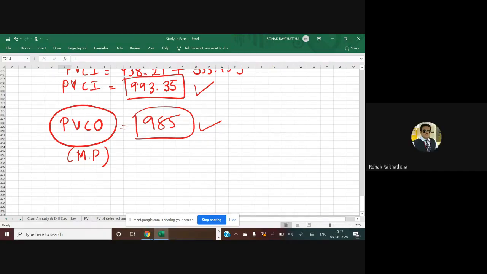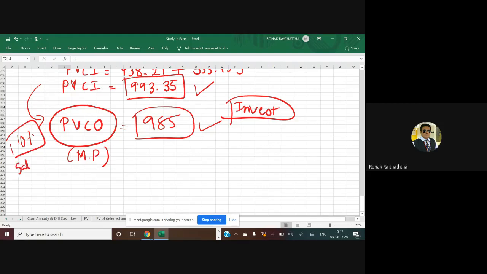Absolutely correct. Let's have a digital round of applause for her. I do not have some gift to offer to you right now, otherwise I would have given to you. PVCI is more than PVCO. So that's why we should invest. Now, what is the meaning of this PVCI more than PVCO? That means our required rate of return of 10% is satisfied from this bond. In fact, we have got more than that.